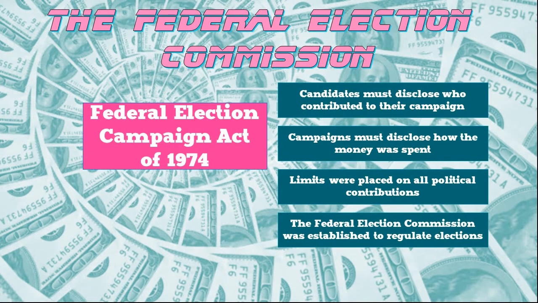The FEC was created in 1974. So this was a part of a bunch of laws passed right after Watergate to try to clean up government, try to limit corruption as much as possible. But this Federal Election Campaign Act of 1974 created the Federal Election Commission, but also set some rules, which meant that candidates had to tell us who contributed money to their campaign.